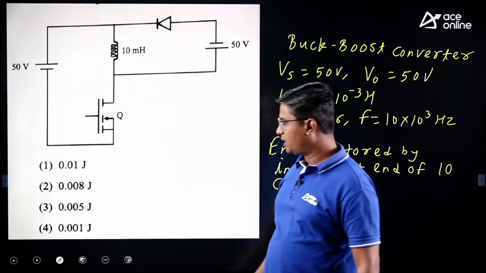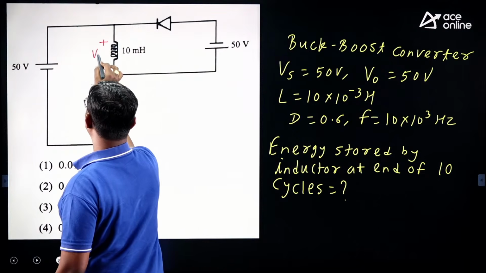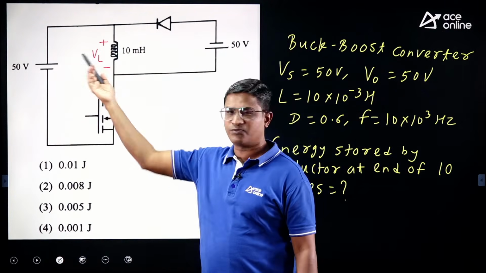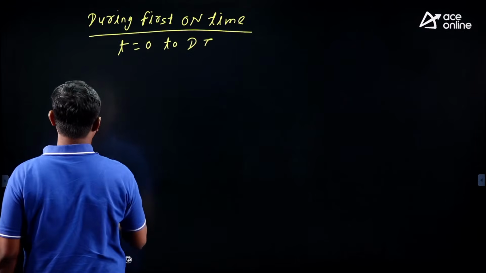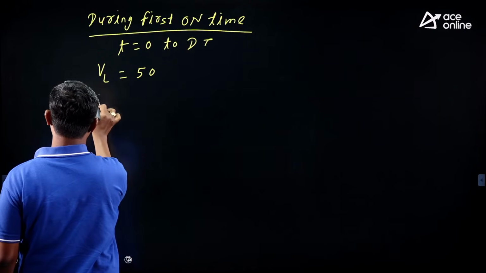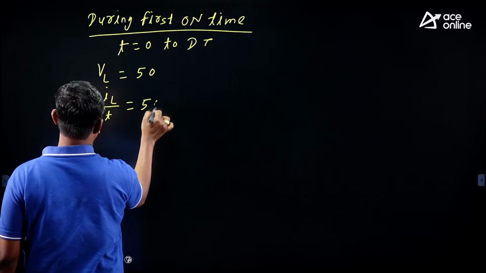So what is the voltage across inductor? Voltage across inductor, that is VL, when this is in on state, VL is equal to 50 volt. But VL means L into dIL by dt is equal to 50.